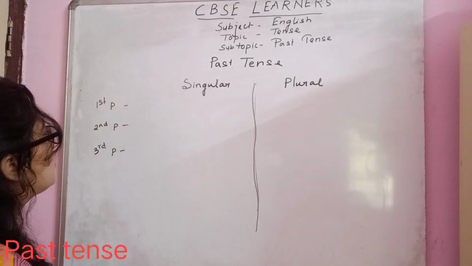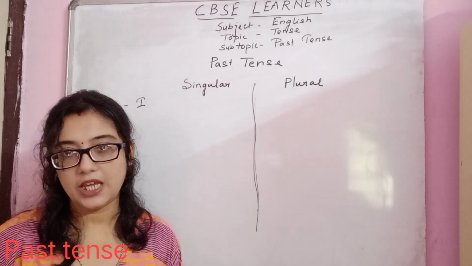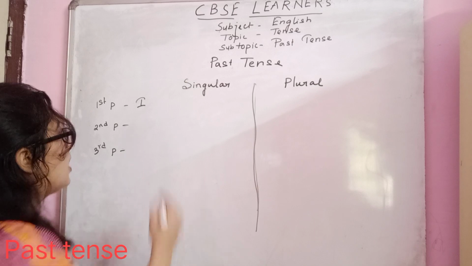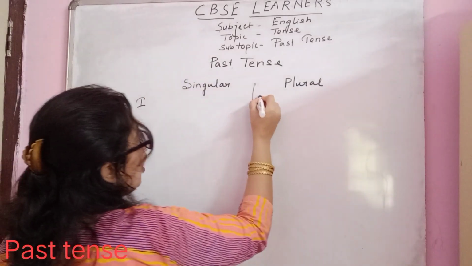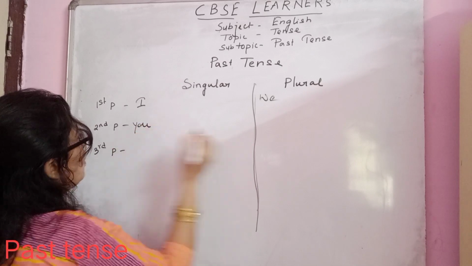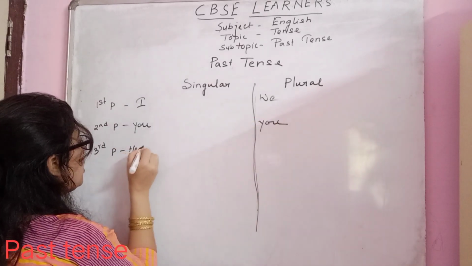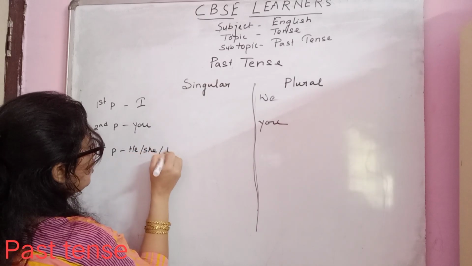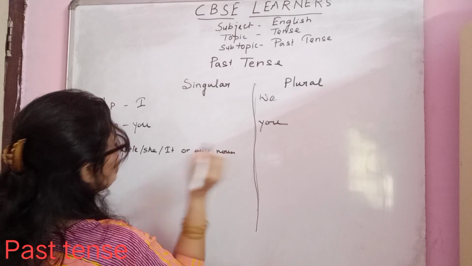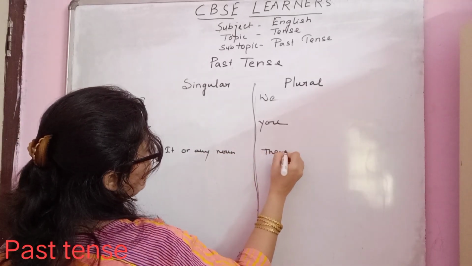Who is the first person? While we are giving a speech or talking, the first person is always I. So I is the first person, plural is we, second person is you, plural is you, the same. Third person is he, she, it or any noun, and third person plural is they.